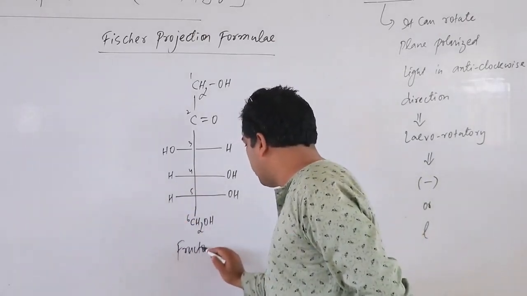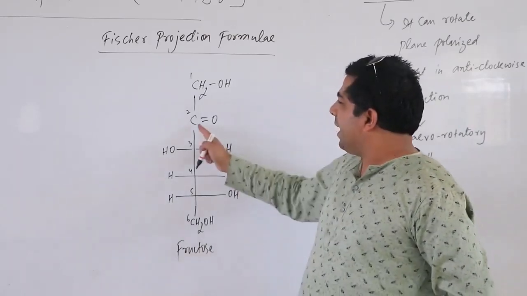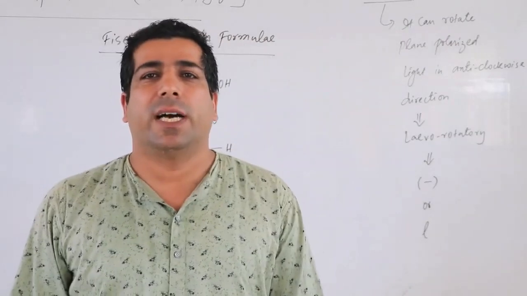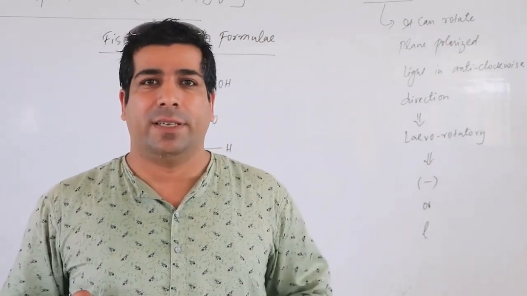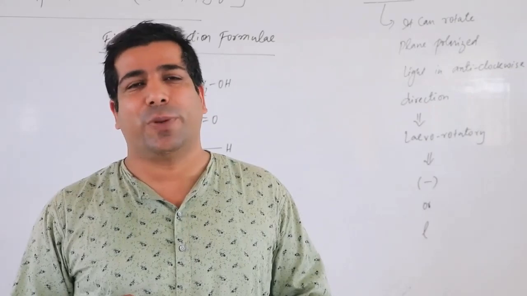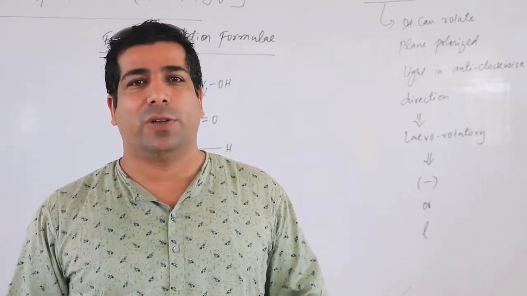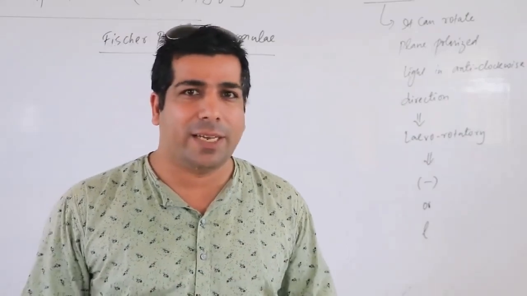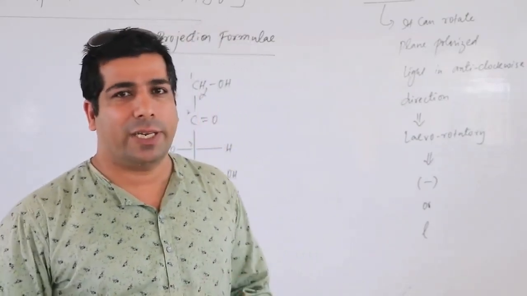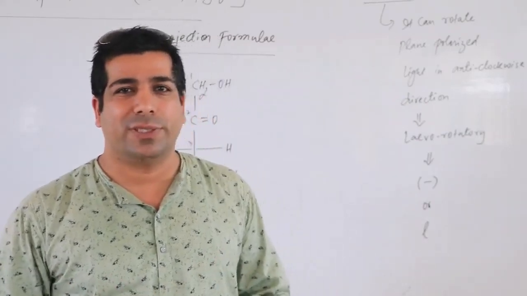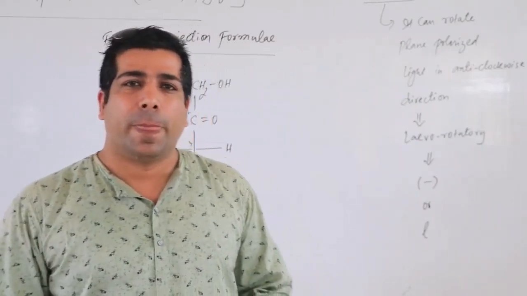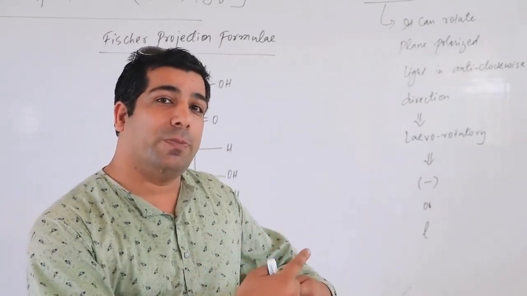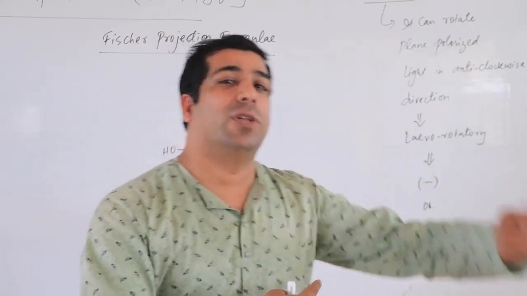My dear friends, this is our fructose molecule. In the fructose molecule, you should remember that the second carbon is the functional group. In the glucose molecule, the first carbon was the functional group, that was aldehyde. And the functional group is a highly reactive group, remember always. If you study organic compounds like aldehydes and ketones, you will find that the functional group is the highly reactive group. So it's because of the functional group that one molecule reacts with another molecule. Correct?